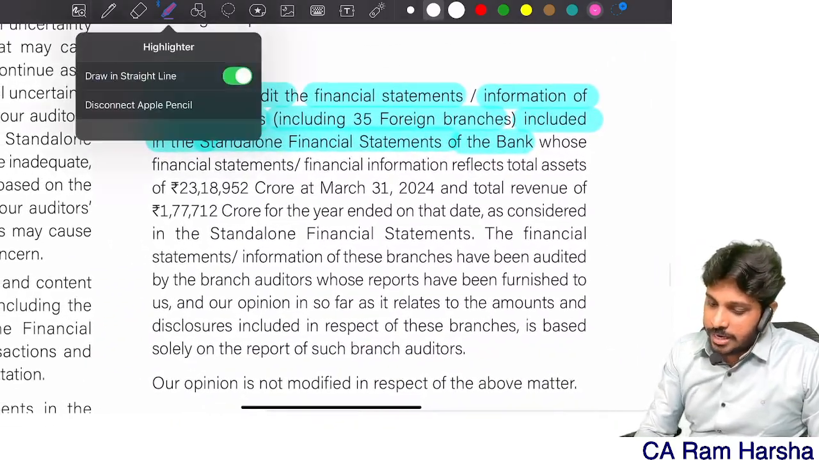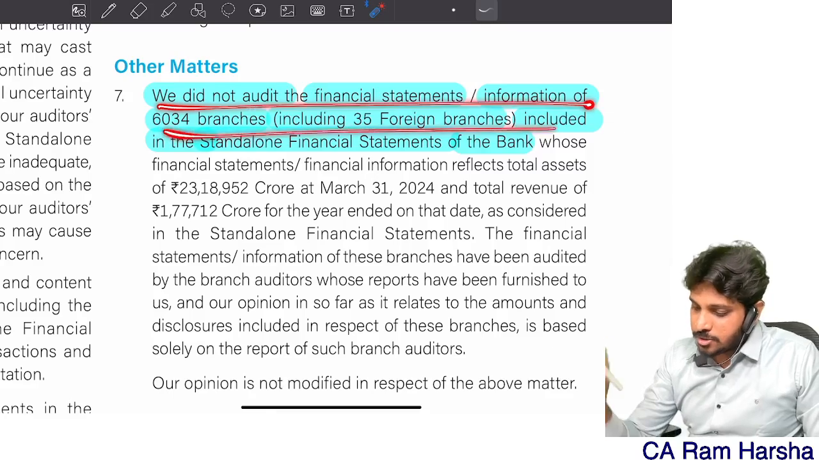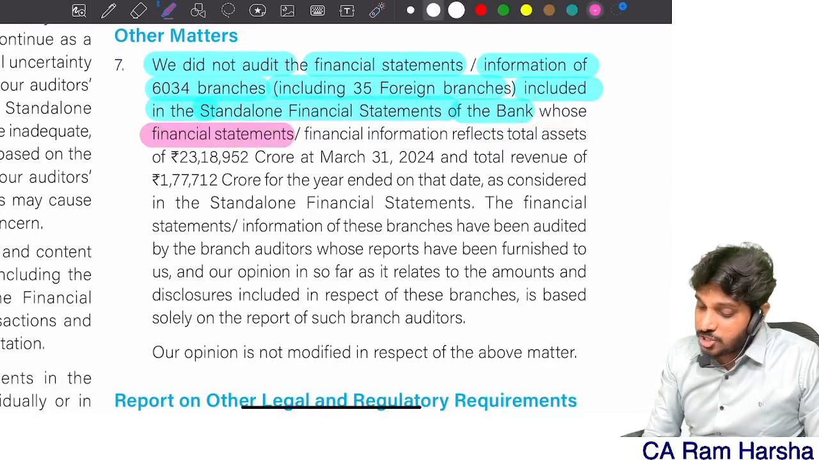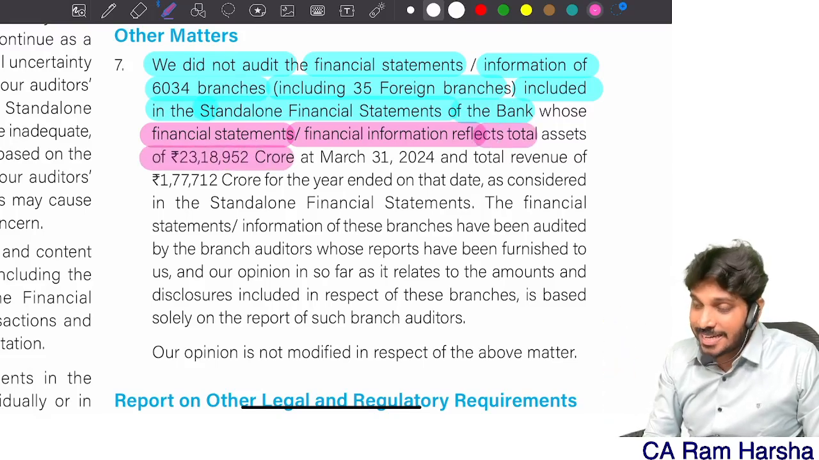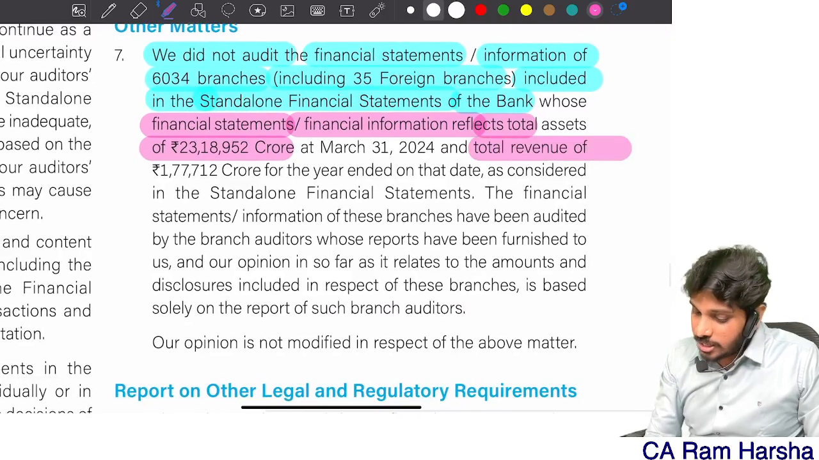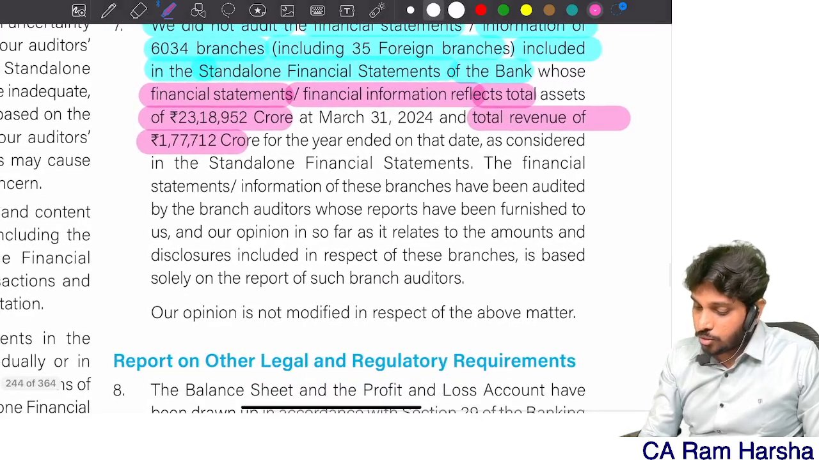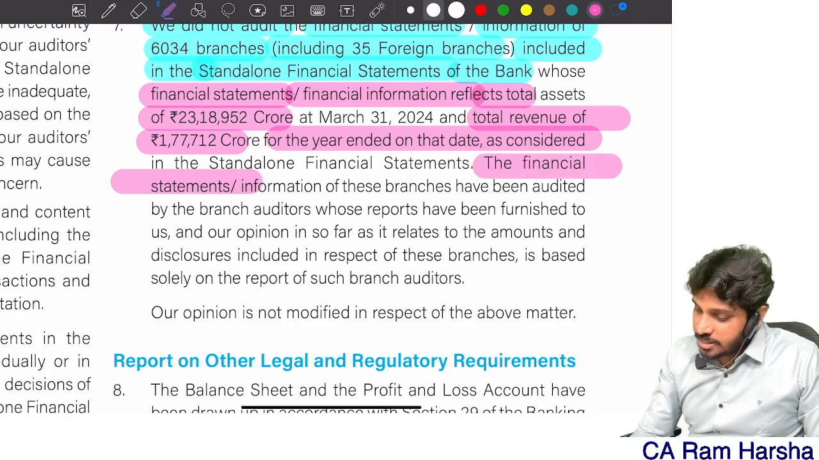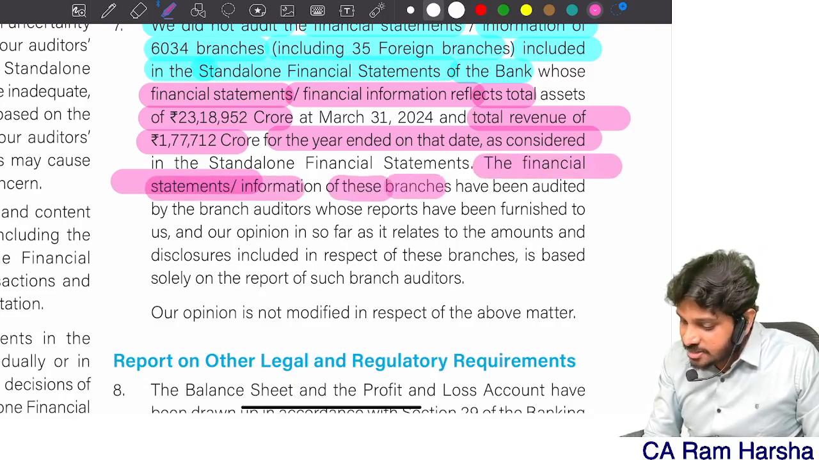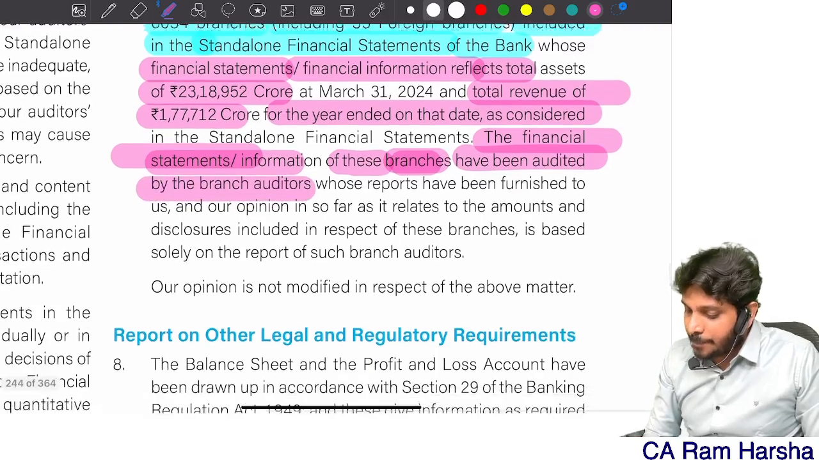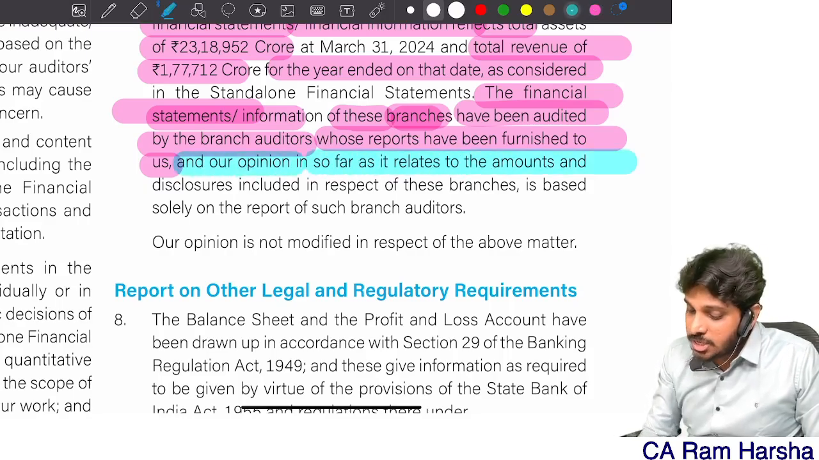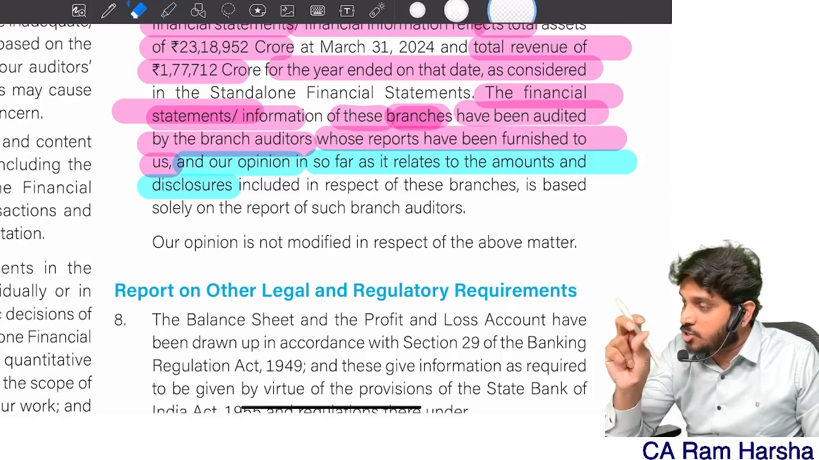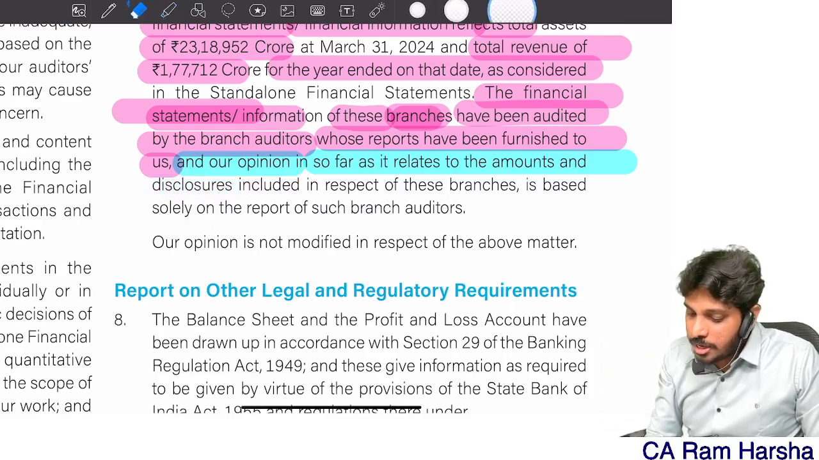So we did not audit the financial statements of 6,000 branches whose financial statements or information reflect total advances of 23,18,000 crore and total revenue of 1,77,000 crore. The financial statements of these 6,000 branches have been audited by branch auditors whose reports have been furnished to us, and our opinion in relation to these amounts and disclosures is purely based on the branch auditor report.